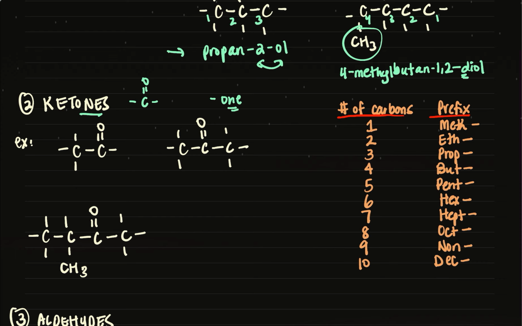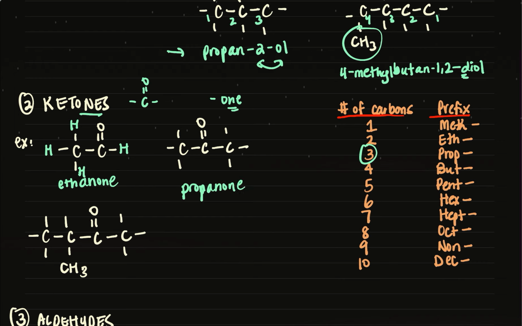So let's take a look at the first one. It's a 2-carbon parent chain, so that's eth. And instead of calling this ethane, remember these dashes are H's, we're going to change it from ethane to ethanone. Okay, and then the next one, it's a 3-carbon prop, so propane changes to propanone.